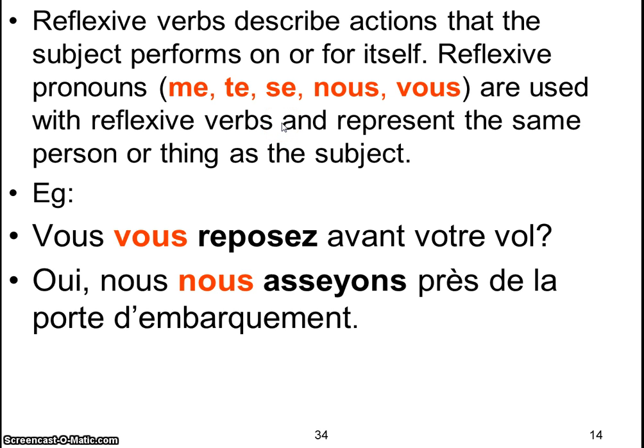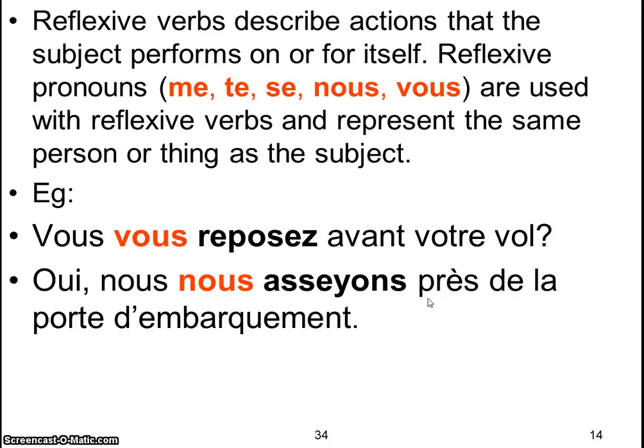Hopefully you understand that. Don't forget that reflexive pronoun in between. So, for example, you say vous vous reposez avant votre vol. You get rest before you fly. Or nous nous asseyons près de la porte d'embarquement. We sit down. When you sit down, it is an action that you perform for yourself.